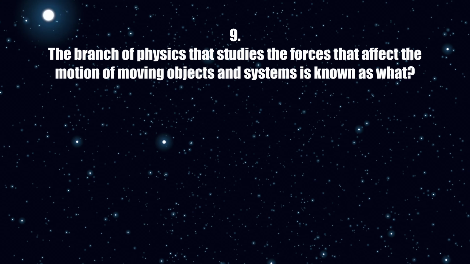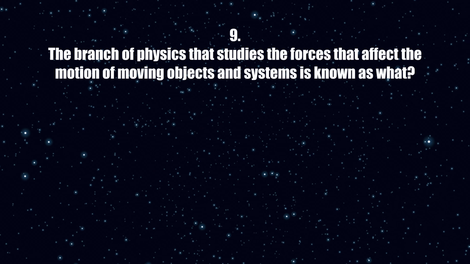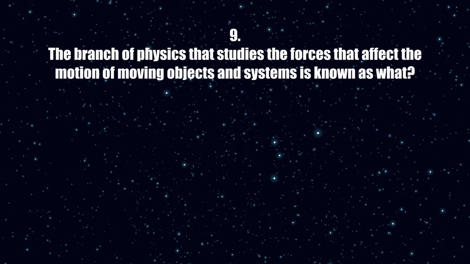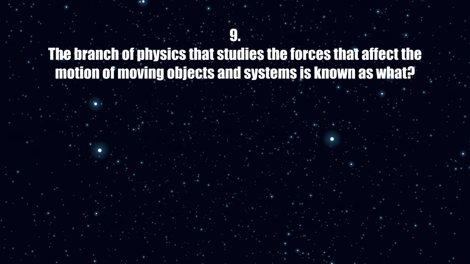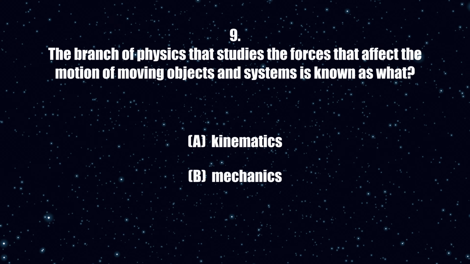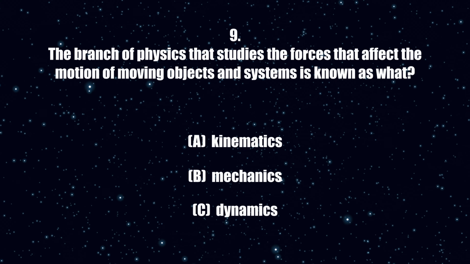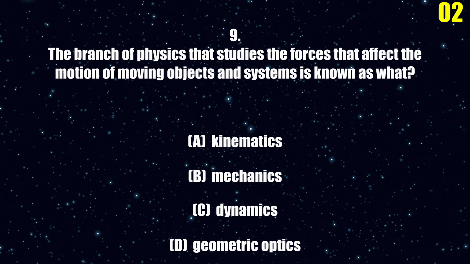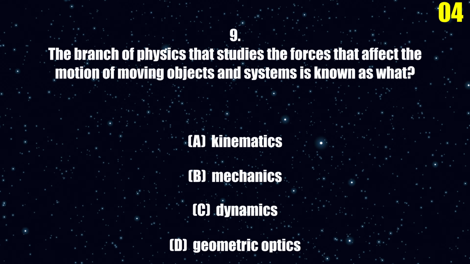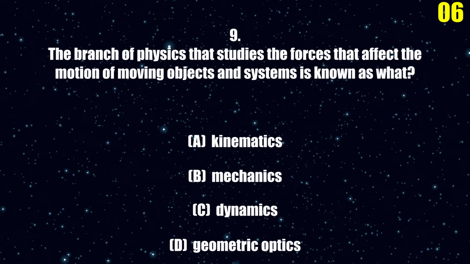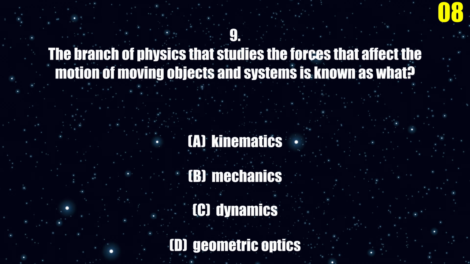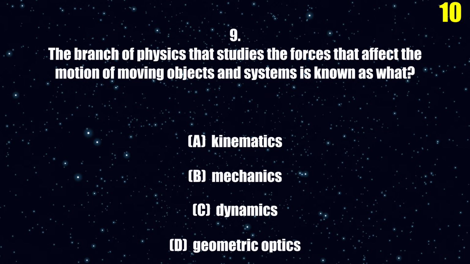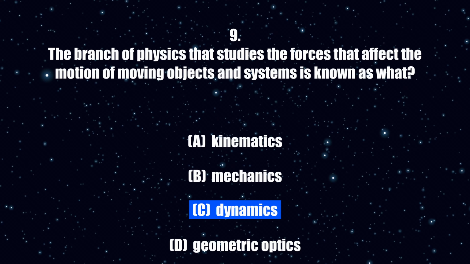9. The branch of physics that studies the forces that affect the motion of moving objects and systems is known as what? A. Kinematics. B. Mechanics. C. Dynamics. D. Geometric optics. The correct answer is C.